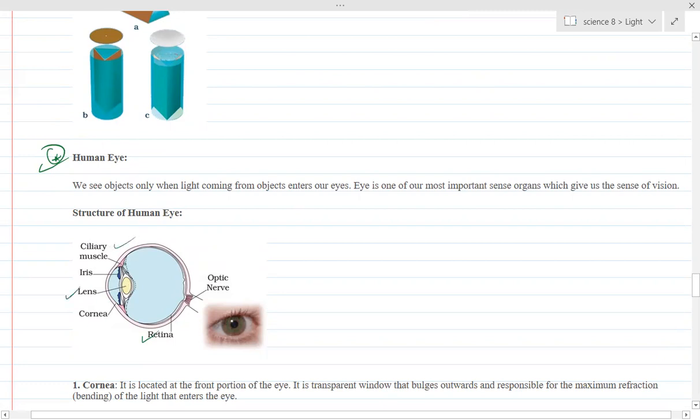These are the ciliary muscles, and this is the iris. The iris controls the amount of light entering the eye, and the portion from where the light enters the eye is called the pupil. This is the cornea of the eye. Here the optic nerves are there, which are connected to the brain.